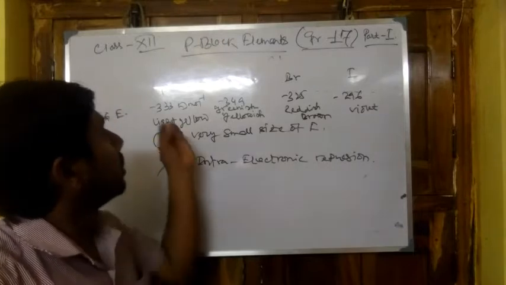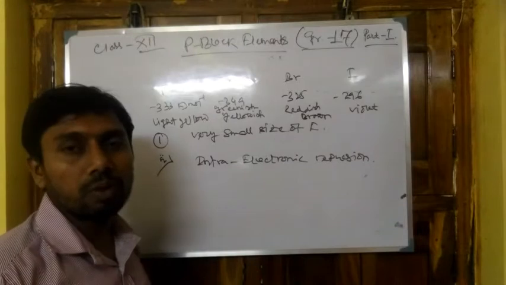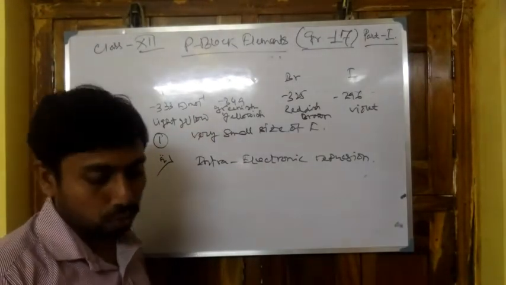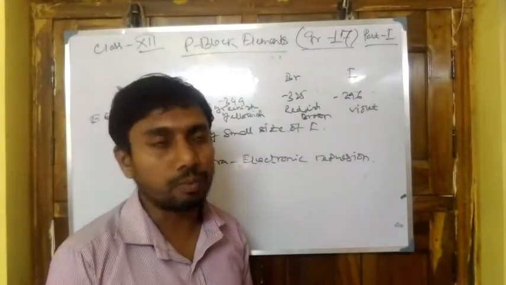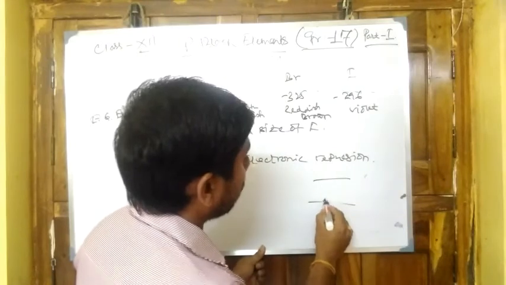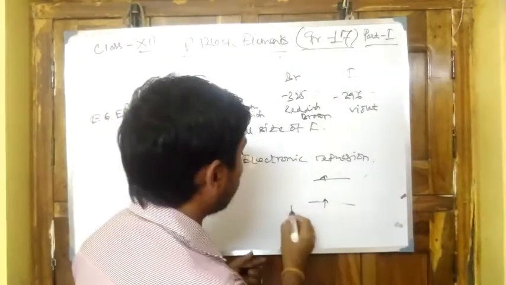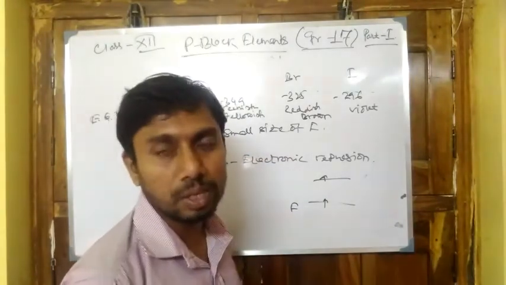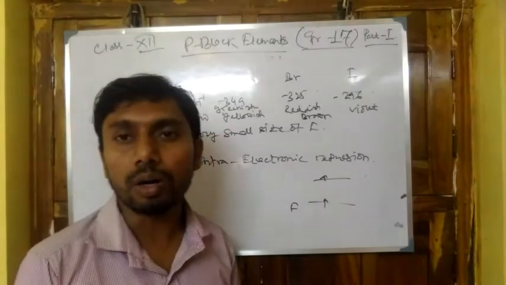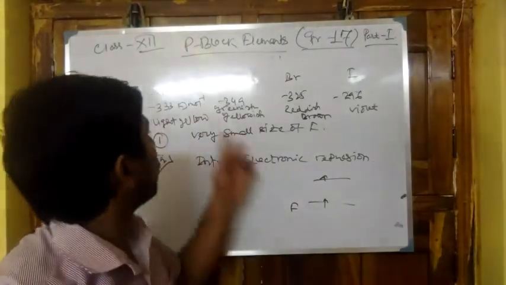With higher attractive force between the nucleus and the electron, higher energy is required to uplift an electron from the ground state to the excited state. For iodine it is less because the electrons are less tightly held by the nuclear attractive force.